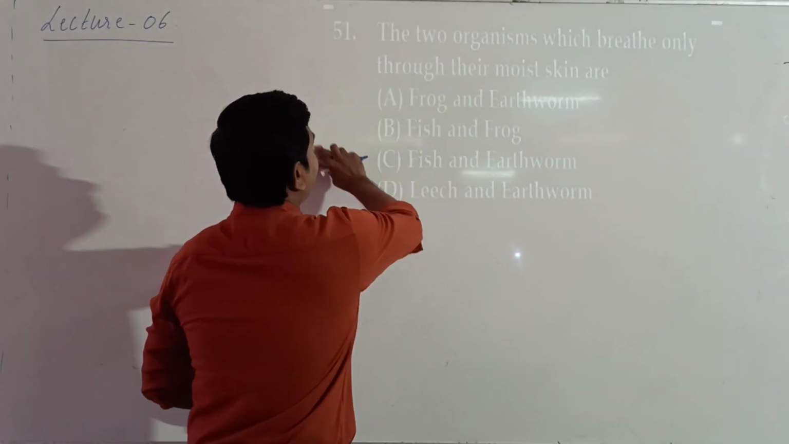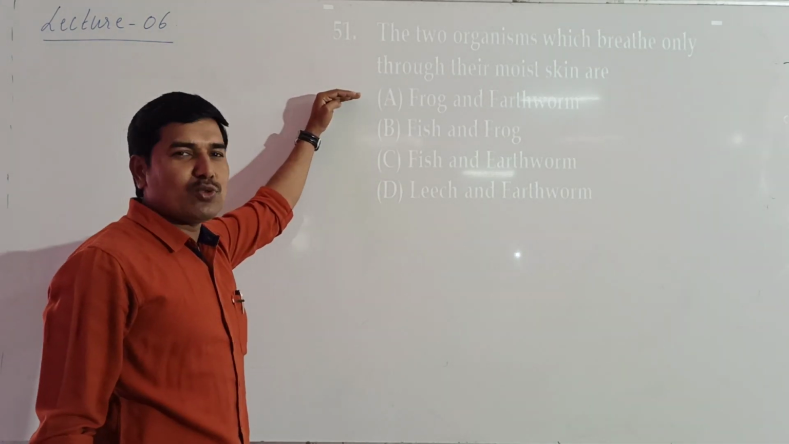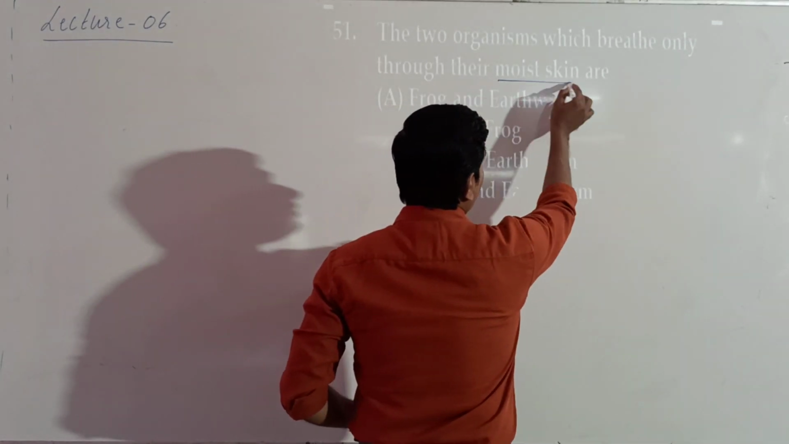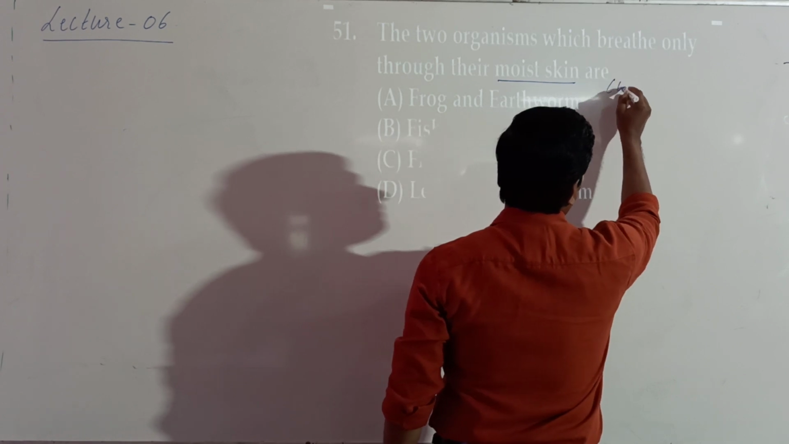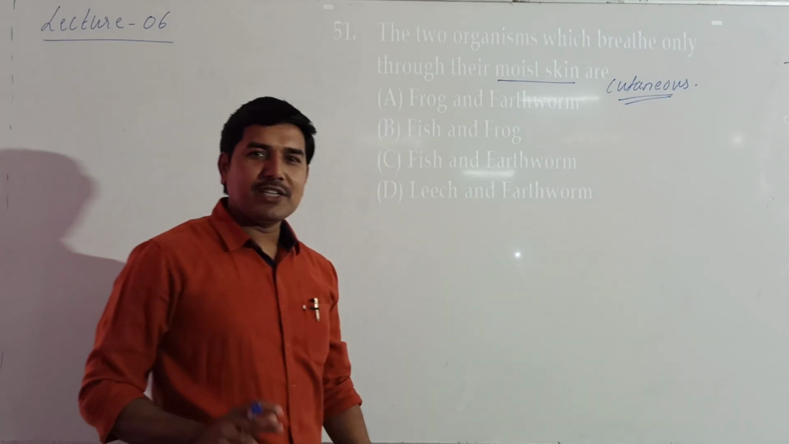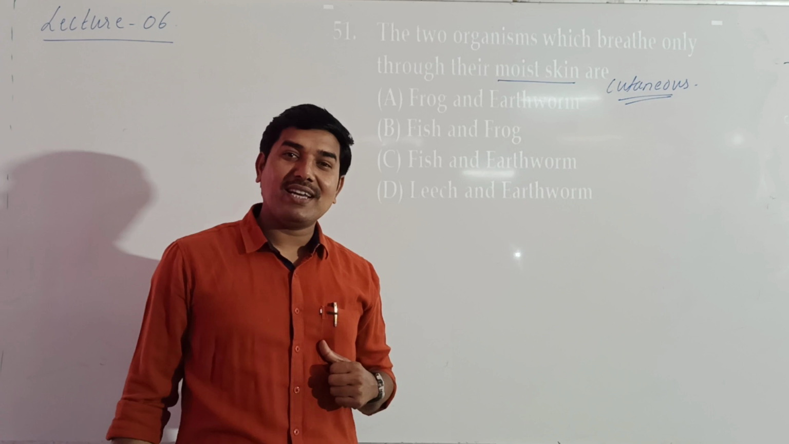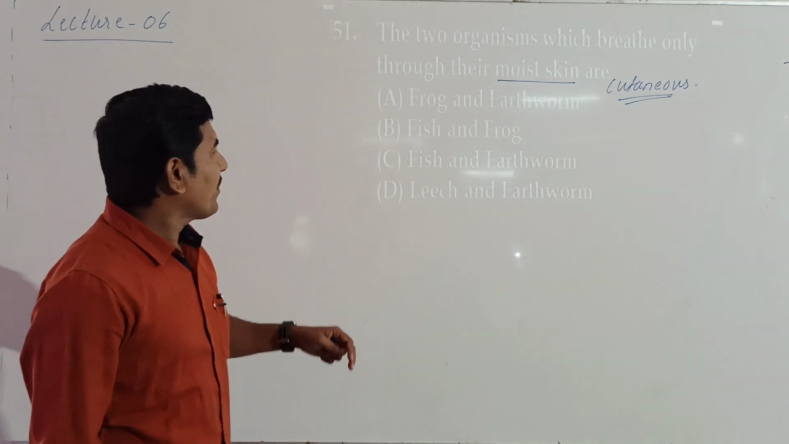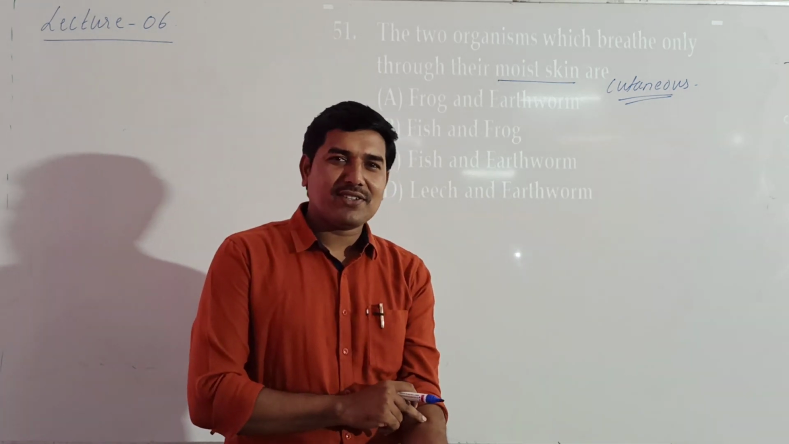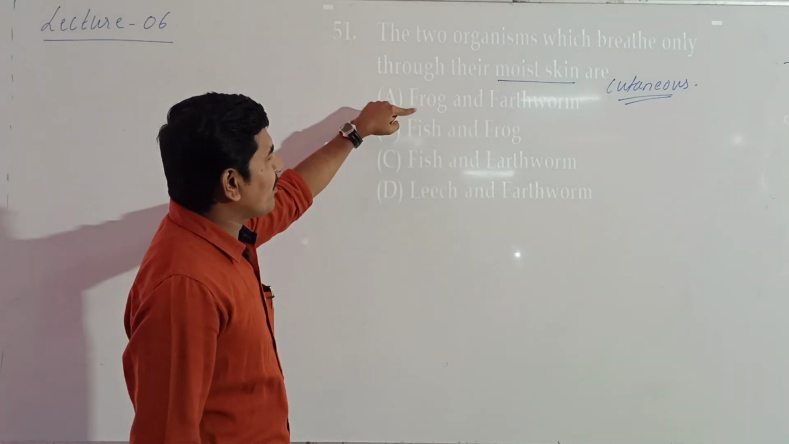Then the next one. Next is the two organisms which breathe only through their moist skin. That means if they respire through the moist skin, such type of respiration is said to be cutaneous respiration. Respiration through the skin is said to be cutaneous respiration. Respiration through the lungs is called pulmonary respiration. Now here frog and earthworm. Do they respire through the skin? Yes. Look at this. Through their moist skin. Frog and earthworm, they respire through the skin.